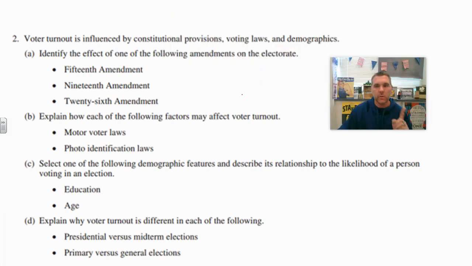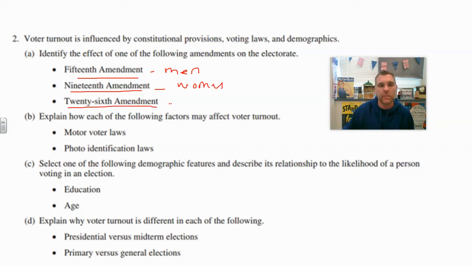So we'll end off here with a quick question. Identify the effect of one of the following amendments on the electorate. So you would have to be able to tell me the 15th Amendment is going to allow all men the right to vote, all right? What did the 19th Amendment allow for? That would be all women, right? And then the 26th Amendment, this is the one that we can talk about looking at the changing with suffrage. This allows 18-year-olds to vote.